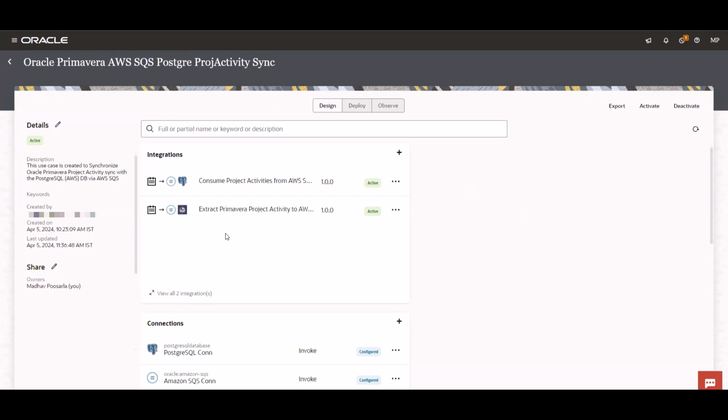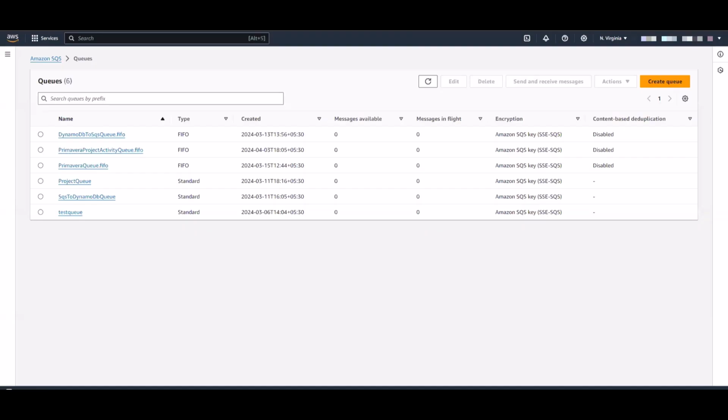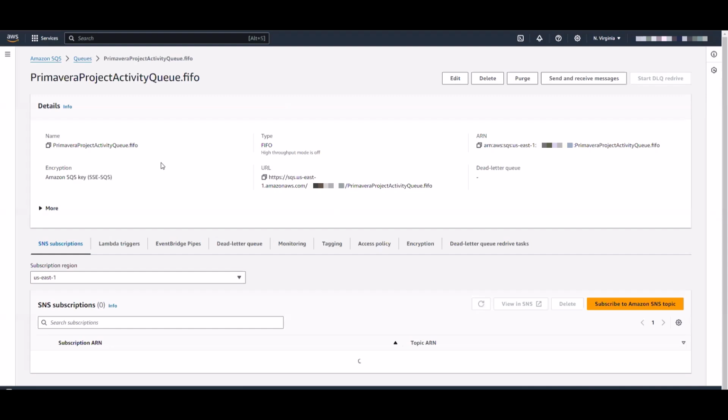Let's now go into the OIC and see how this use case is achieved using Oracle Integration. As I mentioned, I have two schedule-based integrations, one to extract the project details and activities from the Primavera Cloud to SQS, and the other one to consume the messages from the SQS queue and then post them to PostgreSQL. Let me first execute the schedule-based integration to extract the project activities. Before I run this integration, let me go into the AWS SQS queues and showcase whether we have any messages already available in this particular queue. I'm using this Primavera project activity queue.fifo for our integration.